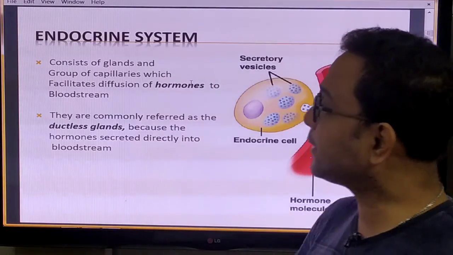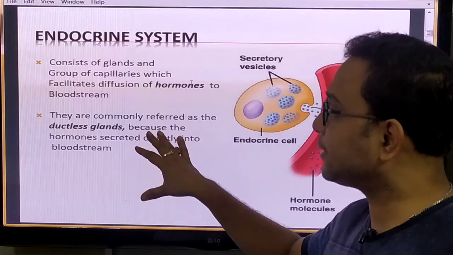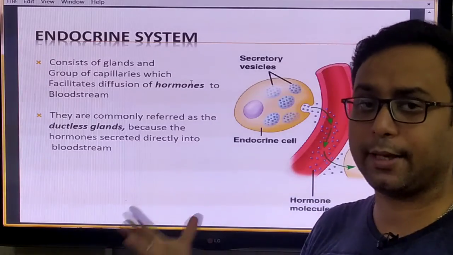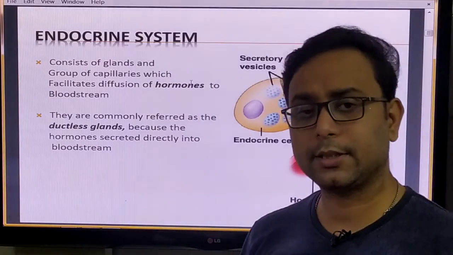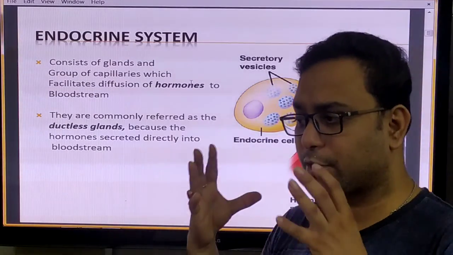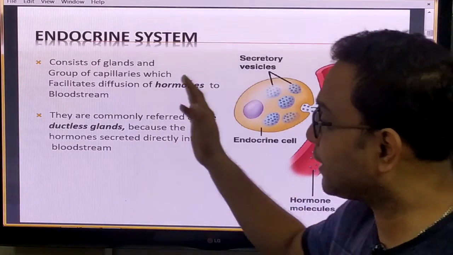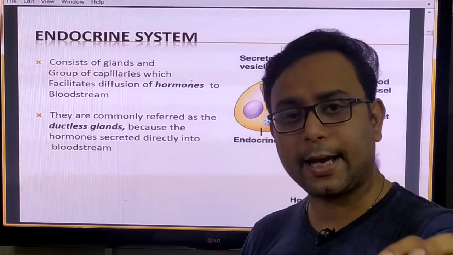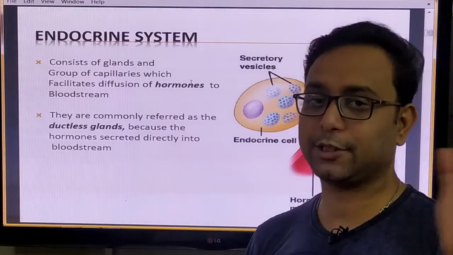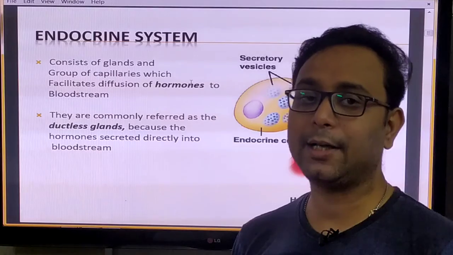Now we focus on the endocrine glands. Endocrine glands secrete hormones. What are hormones? A hormone is a chemical substance, generally proteinous in nature, produced in very minute amounts, and it has a specific role in our body. Endocrine glands are commonly referred to as ductless glands. They have no pipe, so their secretions must be transported from one part to another with the help of blood or the lymph.